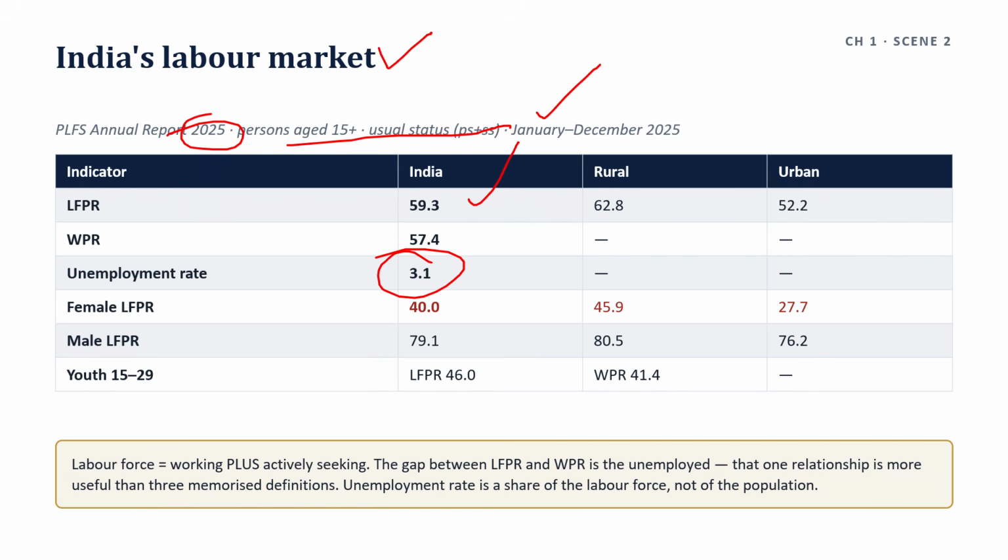Then comes to female LFPR, which is 40%. Rural 45.9 against urban 27.7. Male LFPR is 79.1%, rural 80.5, urban 76.2. When it comes to youth, aged 15 to 29, LFPR is 46.0%, WPR is 41.4%. Hold these two, we come back to them.